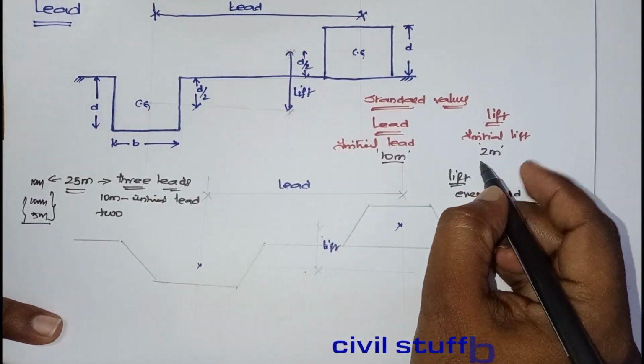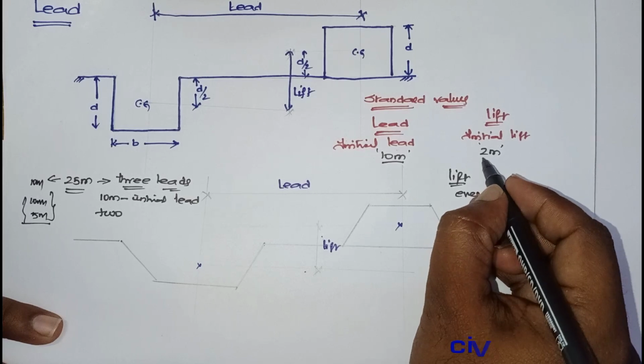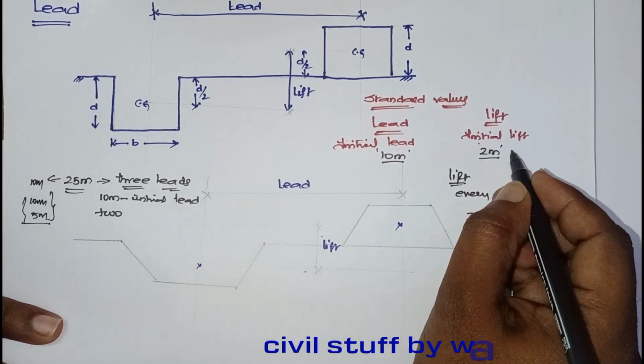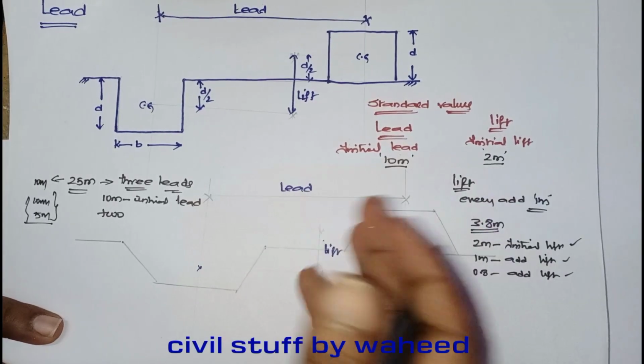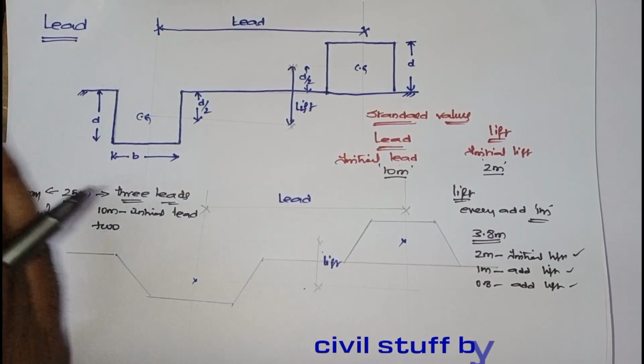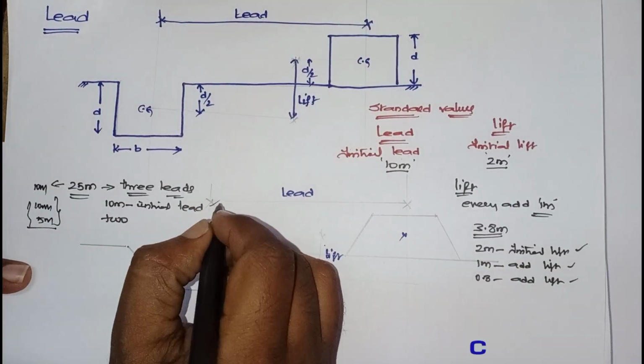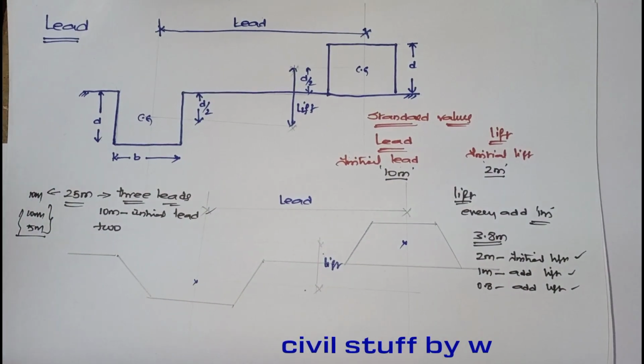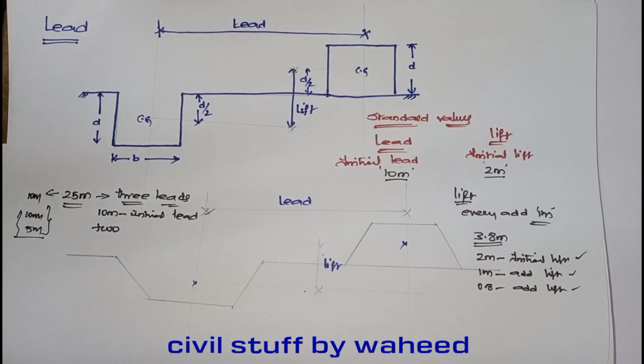What is the standard value of lead initially? 10 meters. Next, lift is 2 meters. Additional, how are you going to give the extra amount? For every extra 10 meters you are supposed to go for an extra lead, like that. This is a very important topic.